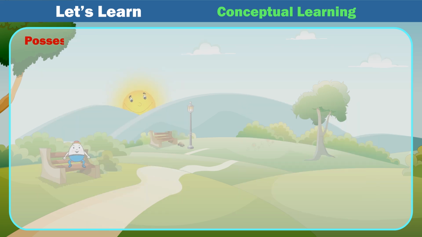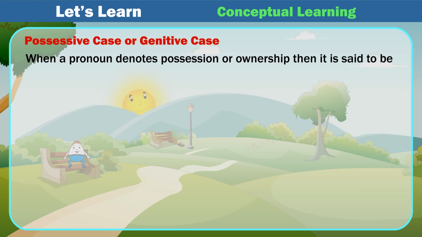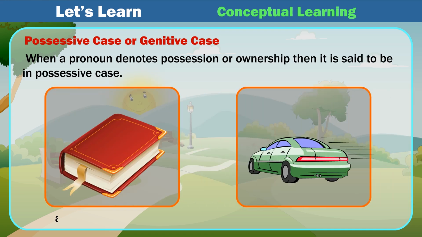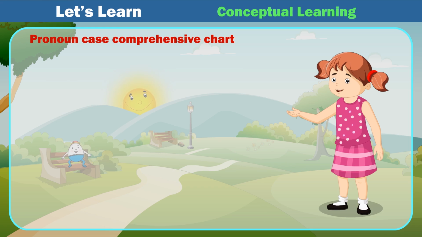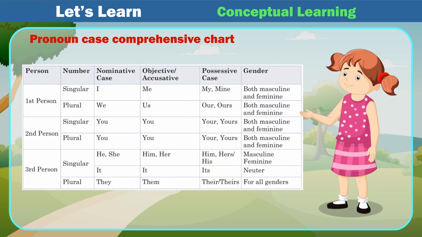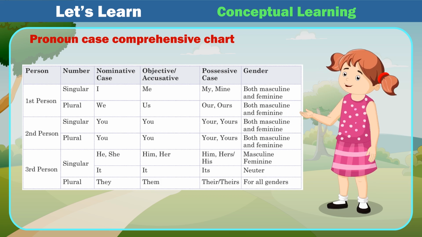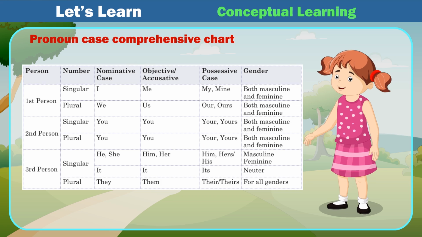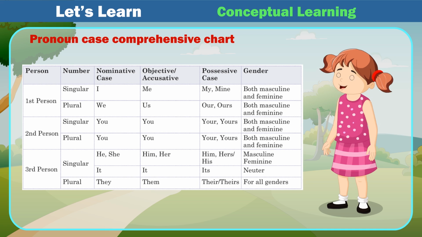Possessive case or genitive case. When a pronoun denotes possession or ownership, then it is said to be in possessive case. A. That book is mine. B. The stolen car is his. Pronoun case comprehensive chart. Person, number, nominative case, objective or accusative case, possessive case, gender.